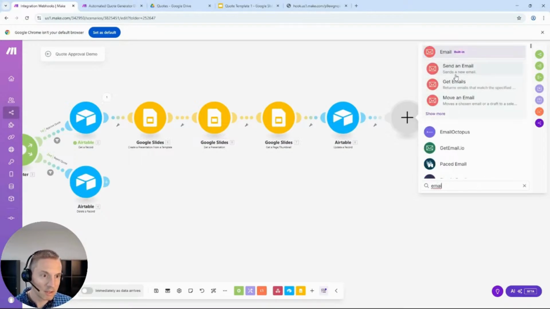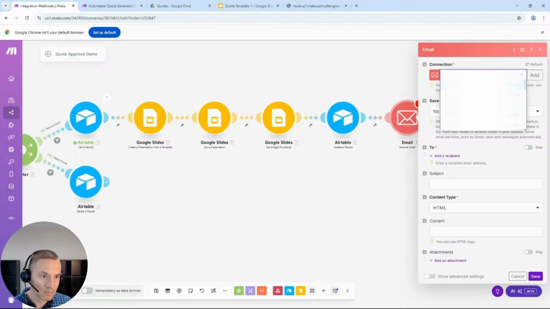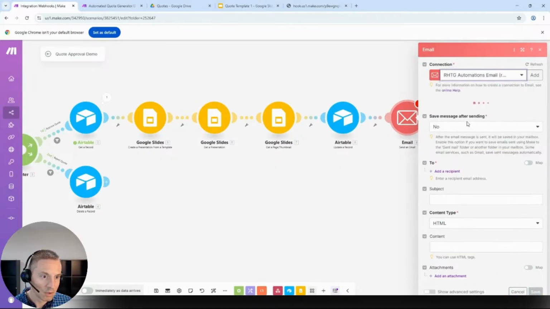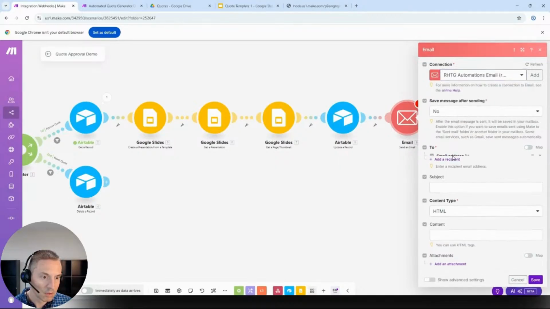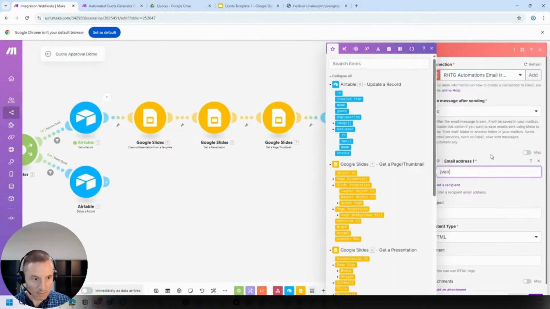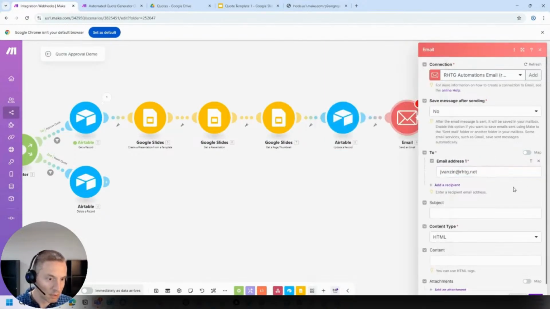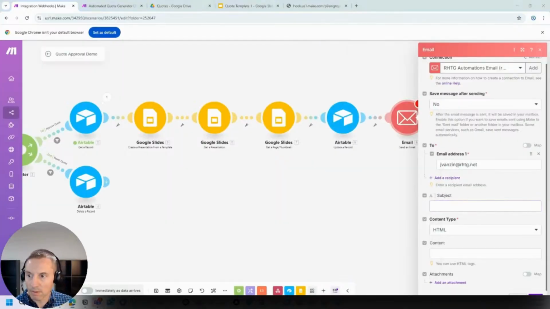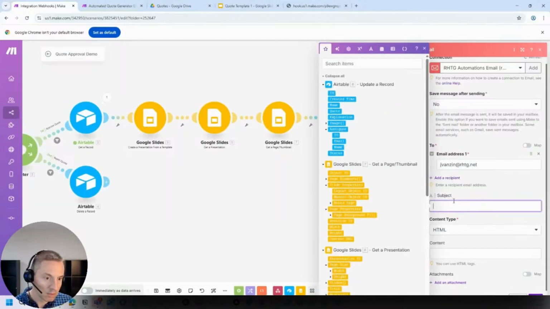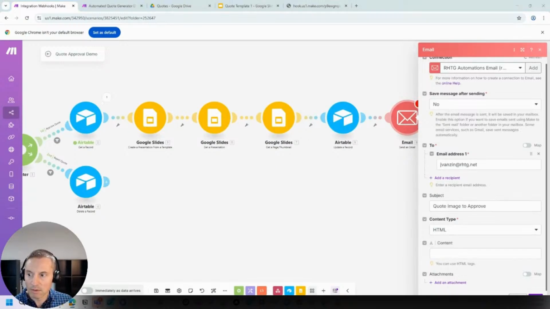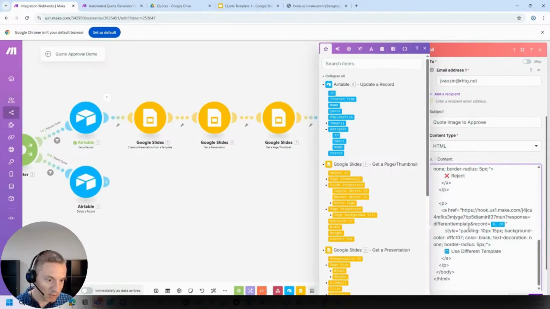So we want to send an email. We'll just send this to myself. We'll call this quote image to approve. I created some HTML already for this, so we'll just put this HTML in here.